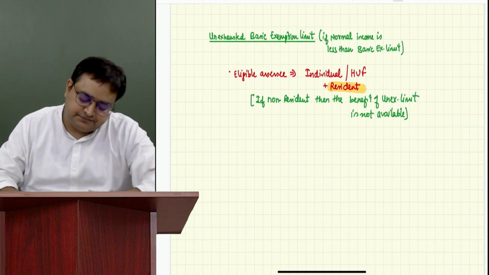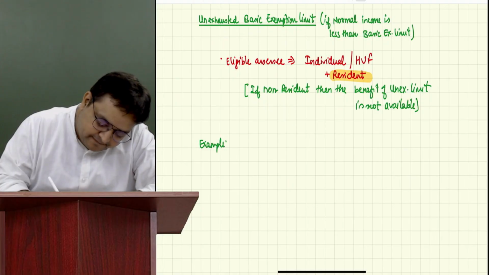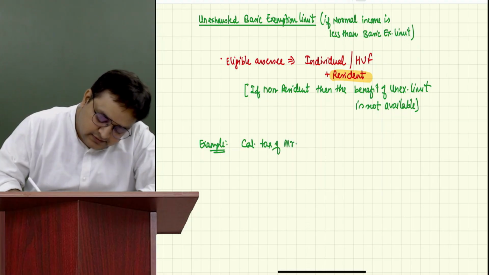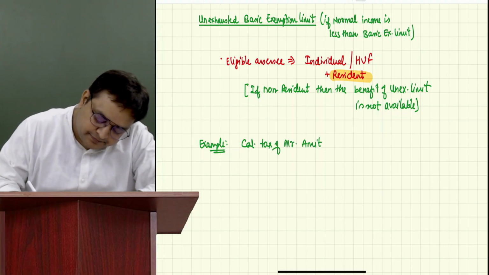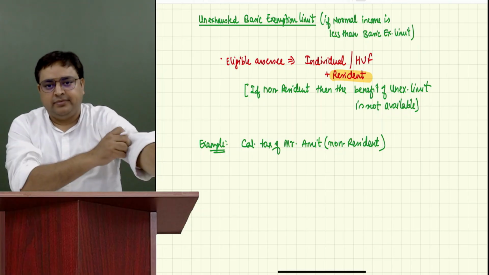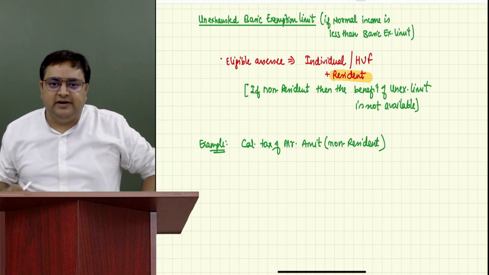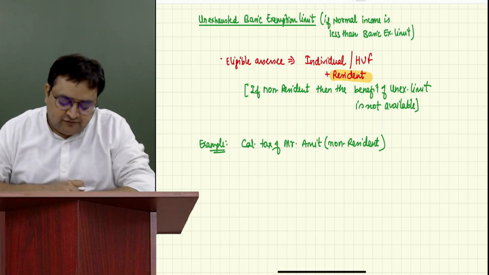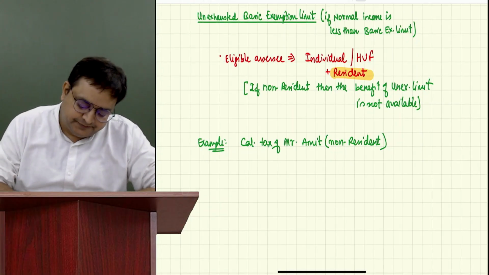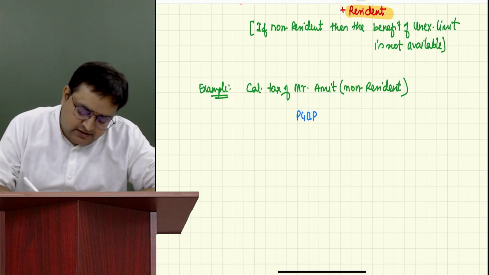Now write an example. Calculate tax of Mr. Amit, and I am telling you that he is a non-resident. Now the question is telling you that he is a non-resident. Don't worry about resident and non-resident; I'll be telling you this chapter, the second chapter of our syllabus. So calculate tax of Mr. Amit, who is a non-resident. He's having PGBP income from India.